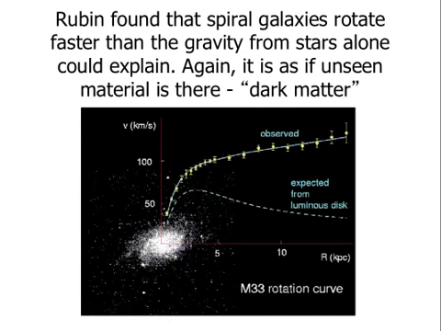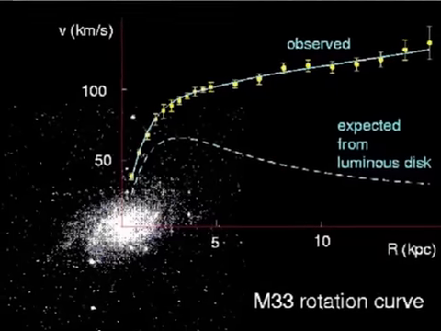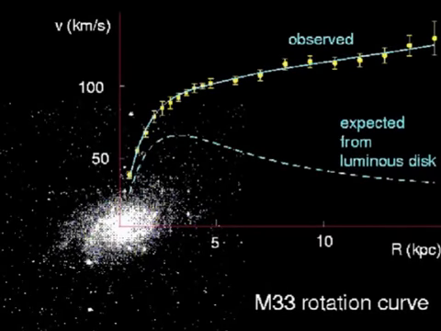And what Rubin found was that the spiral galaxies are rotating faster than gravity alone could explain. Gravity from the stars and gas that are visible alone could not explain it. This picture is a terrible picture of a galaxy, but superimposed on the bad picture is a plot, and the plot shows how fast the galaxy was spinning as a function of distance. And that's the yellow dots, and the error bars on there show the uncertainty. So you can see that the further out you go, the faster it's going.